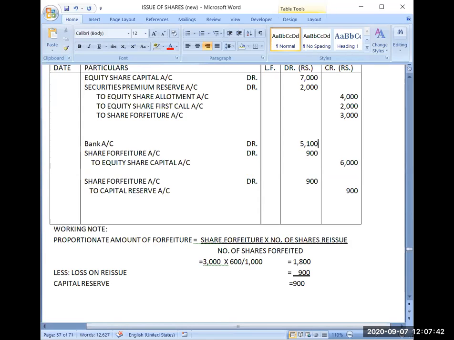So a little bit of text was there in this entry. So that part I also completed. That is also explained, now how to move in the reverse direction. Earlier the bank amount was given, you were calculating this loss and you were calculating the capital reserve. Now the capital reserve has been given. With the help of capital reserve, we have calculated the loss first. Then we have calculated with the help of the question the value of the capital. And then we come to know the bank amount.